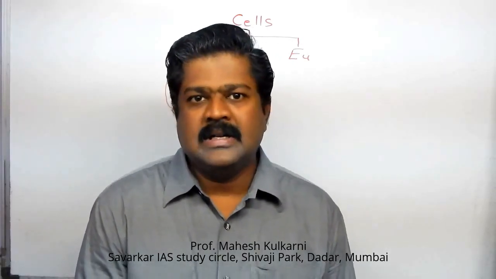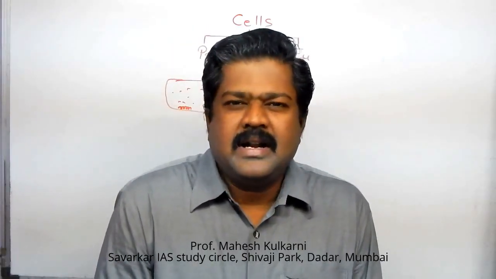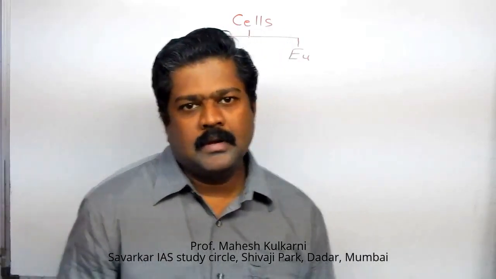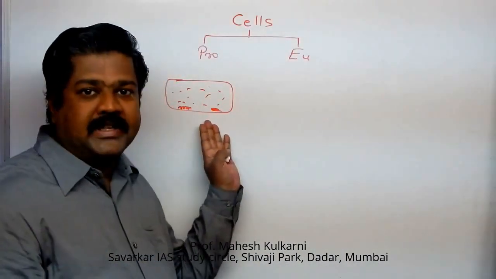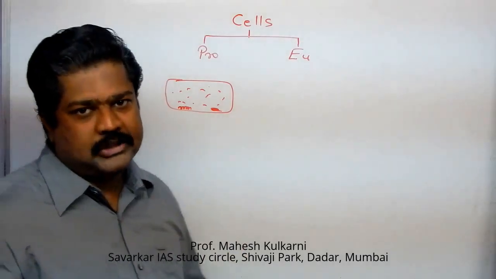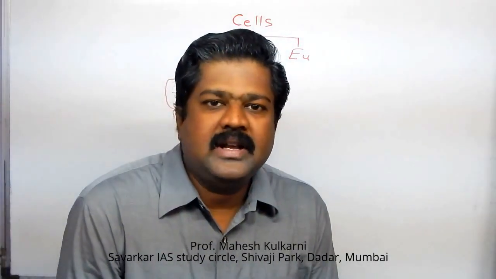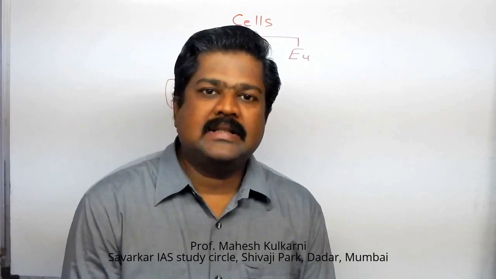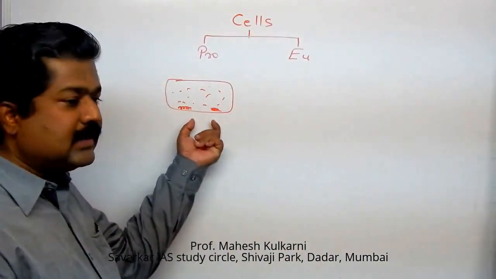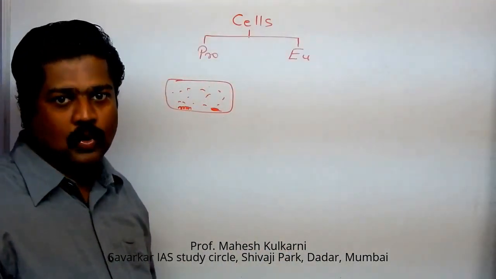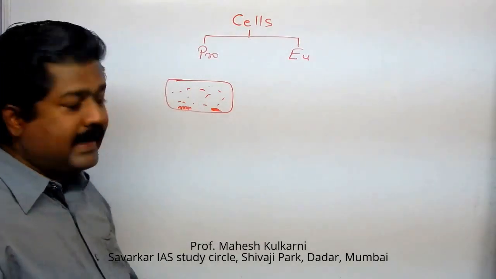Only a capsule is there. Cell size is relatively smaller. They are either solitary or colonial in nature. Solitary means living on their own, single. Whereas colonial means living in groups. So this is about the prokaryotic cell.